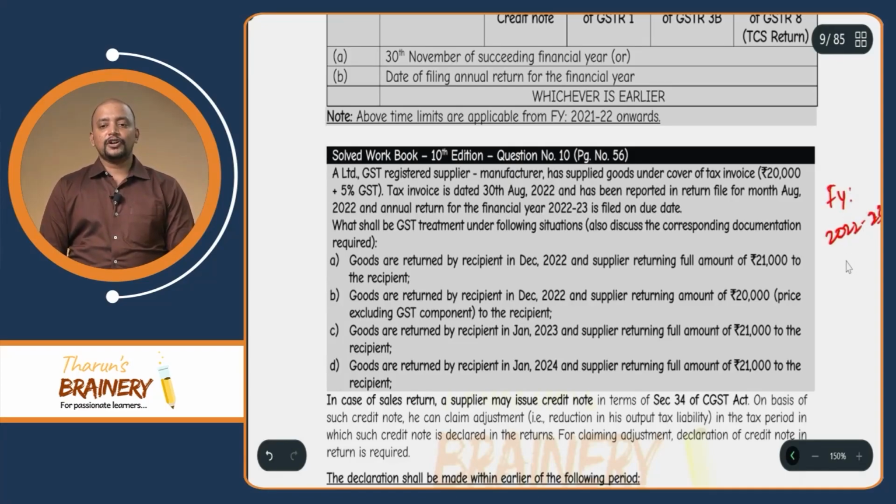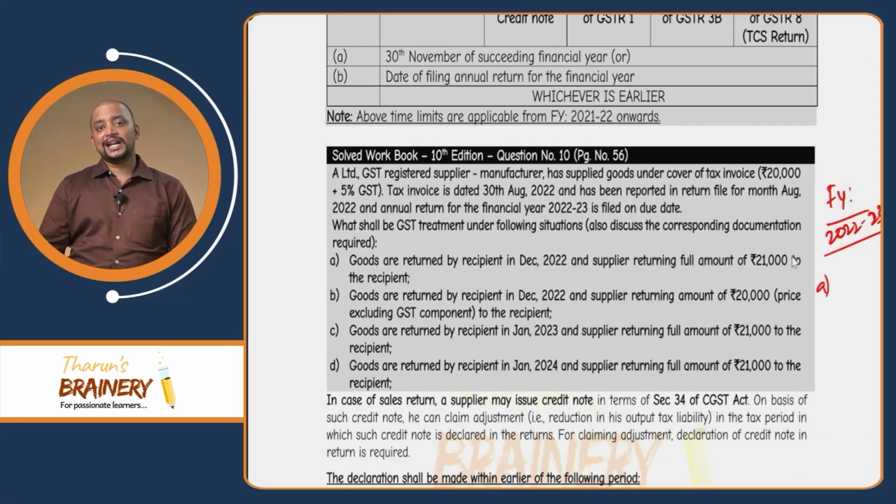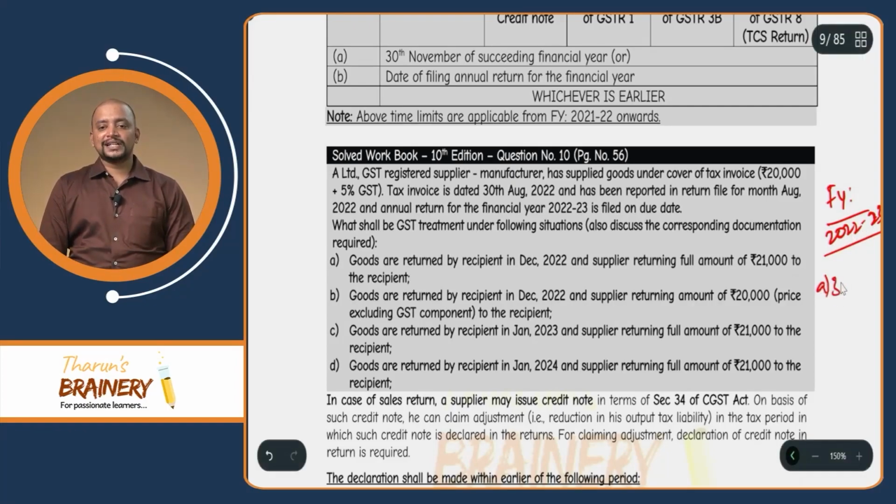So, for any invoice which is given in this 2022-23, what is the time limit to issue a credit note? That is 30th November of the succeeding financial year. What is 30th November of succeeding financial year? It means 30/11/2023, or date of filing annual return, whichever is earlier.